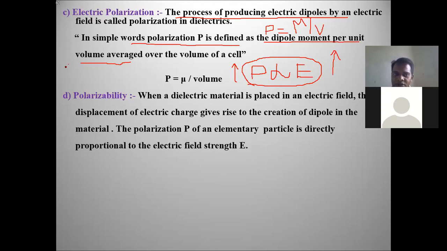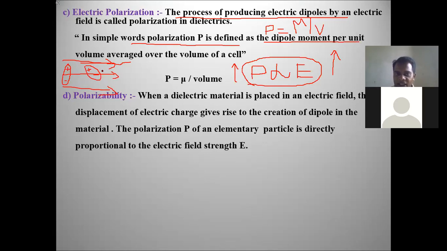Suppose this is one dipole moment, with a positive charge and a negative charge, and this is another dipole moment, with a positive charge and a negative charge. When an electric field is applied in this direction, the dipoles align in the direction of the applied field, while negative ions move away from the field direction.